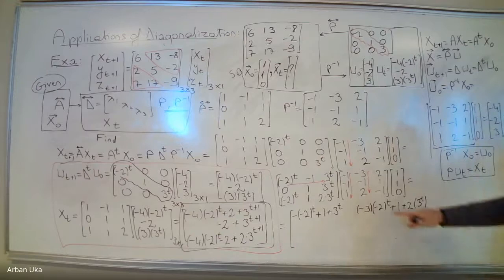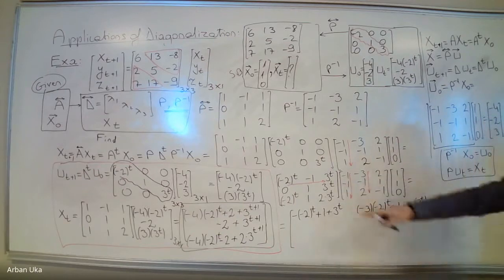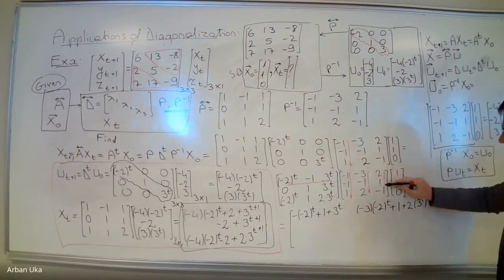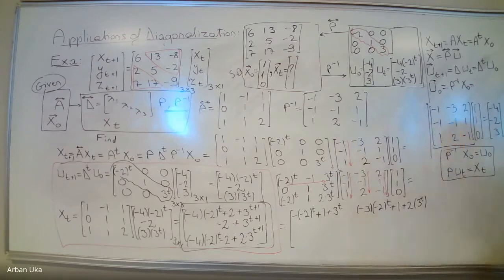Okay, then we have the third term, which is the first row with the third column, and we have to look carefully. This is 2 times minus 2 to the power t, minus 1, minus 3 to the power t, minus 3 to the power t. Okay, we got done with this one, and in the end, we will have to multiply with 1, 1, 0.